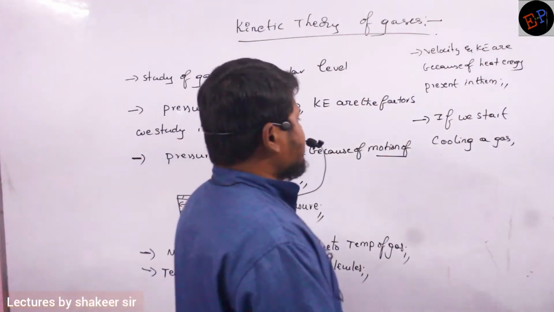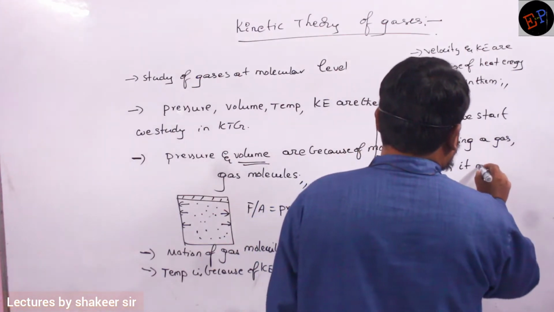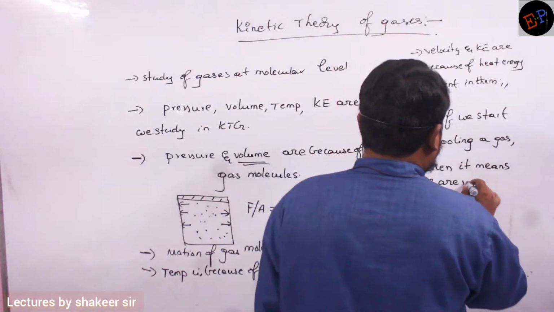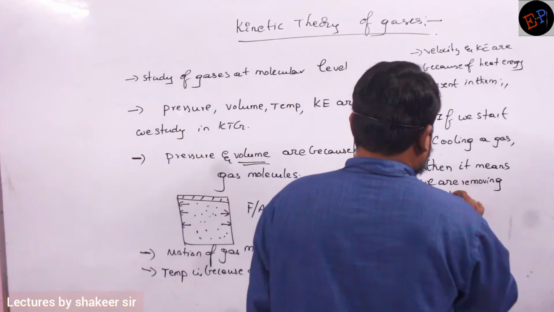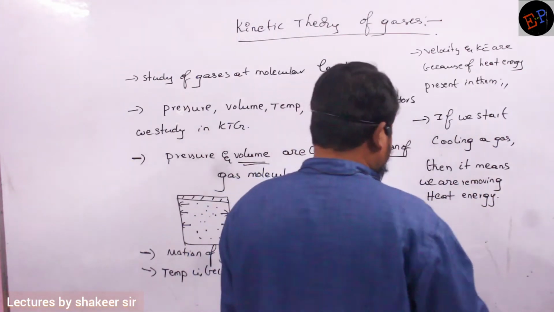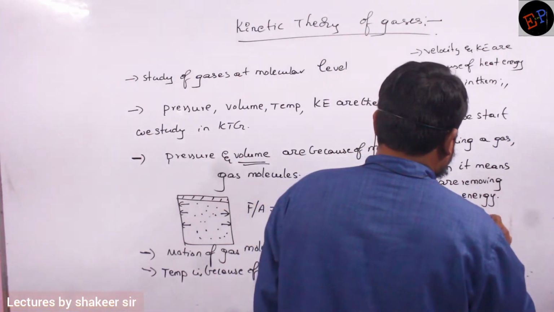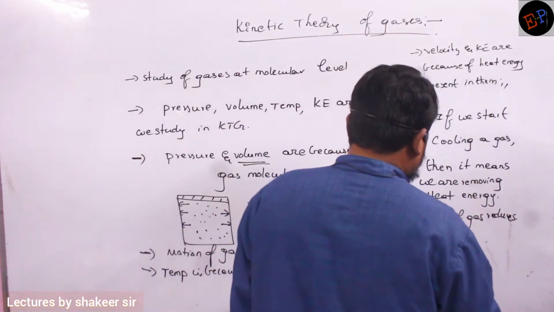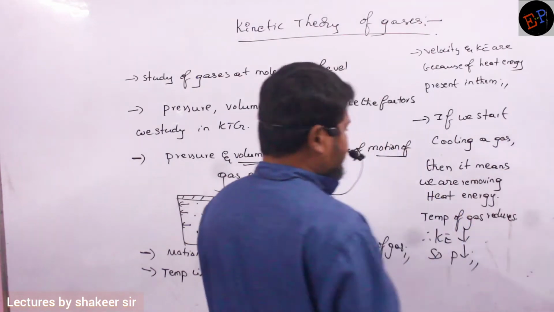Clear? So if we start cooling a gas, it means we are removing heat energy. And if we remove heat energy, what happens to temperature? Temperature of the gas reduces. Therefore, kinetic energy also reduces, so pressure of the gas also reduces.